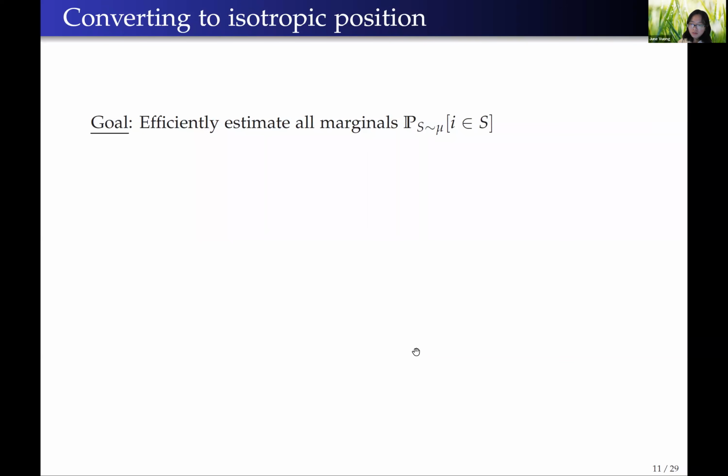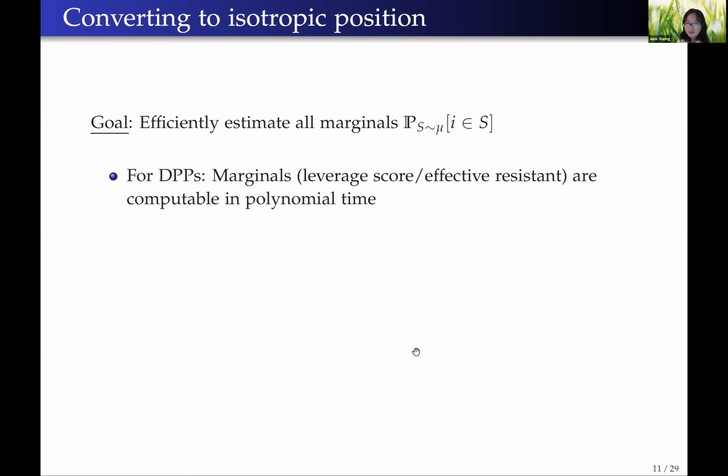So the next question is, of course, how can we compute the marginals? For determinantal point processes, this is equivalent to some linear algebra that can be done quite efficiently. And generally, we can compute the marginals by sampling, then use the counting to sampling reduction of Jerrum, Valiant and Vazirani.